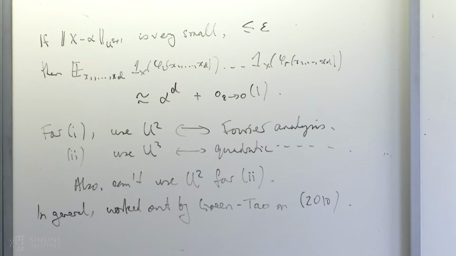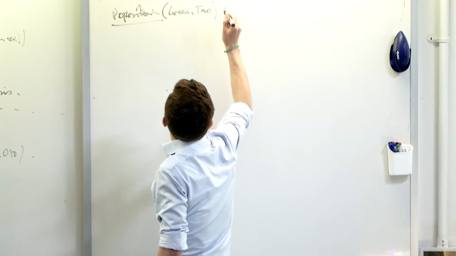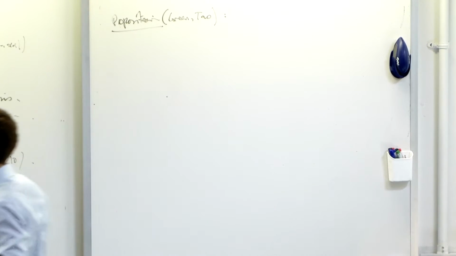So maybe I should say what they get. They say something like the following. First I'll introduce a little bit more notation just to avoid writing it again and again.